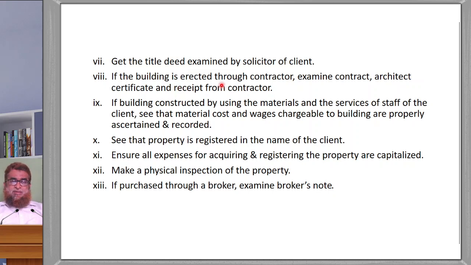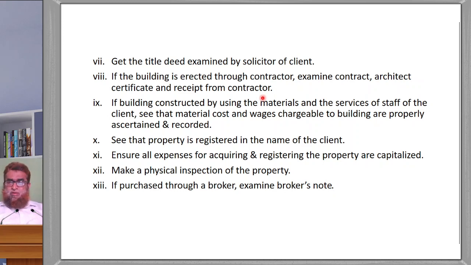The building is erected through a contractor. Examine the contract, architect certificate and receipt from the contractor. So if you are purchasing the building along with the land, freehold property, you have a building also. The building is erected on that land. For example, you purchase the land and on the land a building has been constructed. The building is erected or constructed through a contractor.